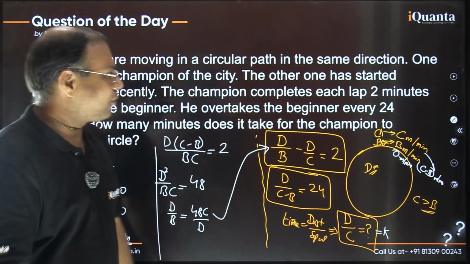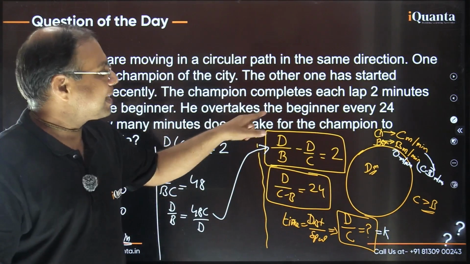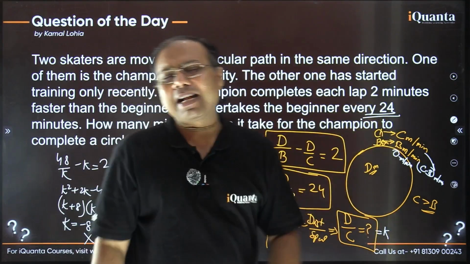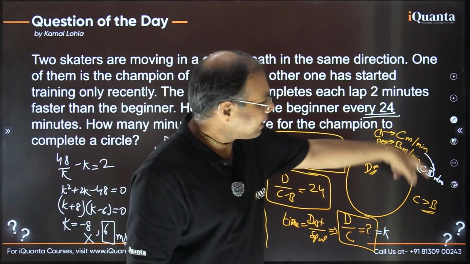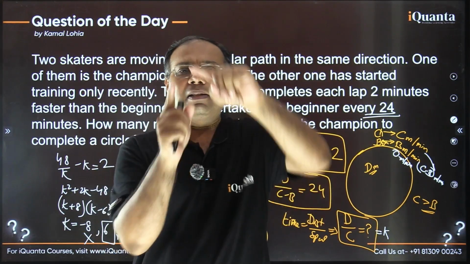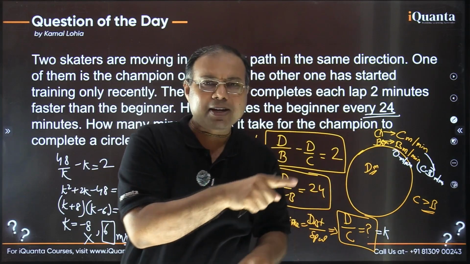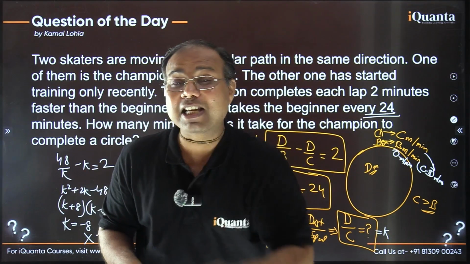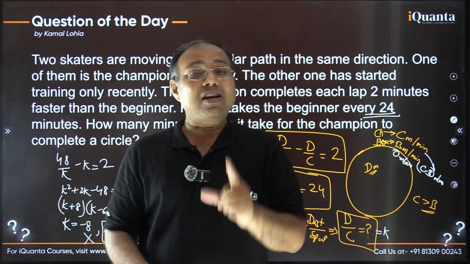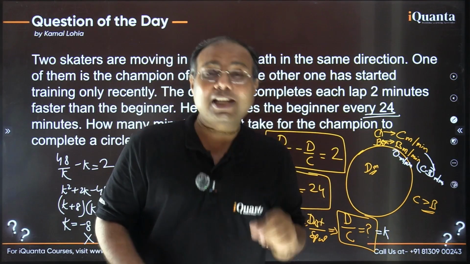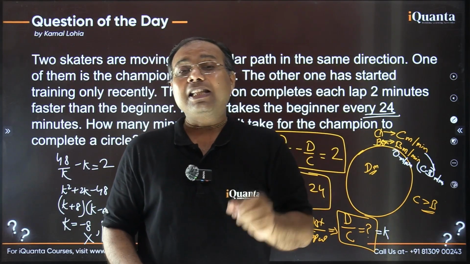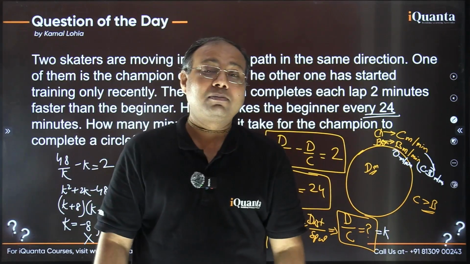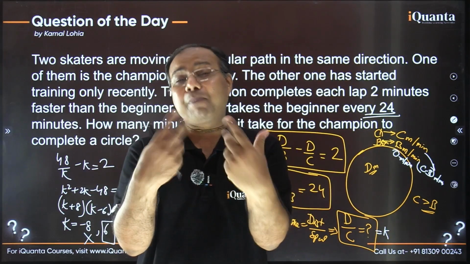Now understand very carefully. When it says he overtakes the beginner every 24 minutes, what do you mean by that? When the two runners are running in the same direction, understand it very carefully. तो overtake करने का क्या मतलब है? The moment the faster runner overtakes the slower one, that means the faster runner has traveled one extra round. Are you getting that? Let me repeat.